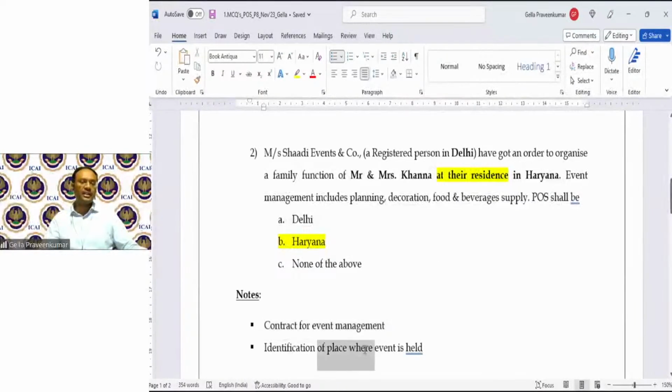Then also the place where the event is held, after a span of 2 years, for record purposes, when you raise this invoice, when we report this transaction in table 3.2 of GSTR-3B, this is where the auditors are going to come and ask, Mrs. Shadi Events & Co., please let me know why it should not be SGST, CGST of Delhi, why it is charged as IGST of Haryana.